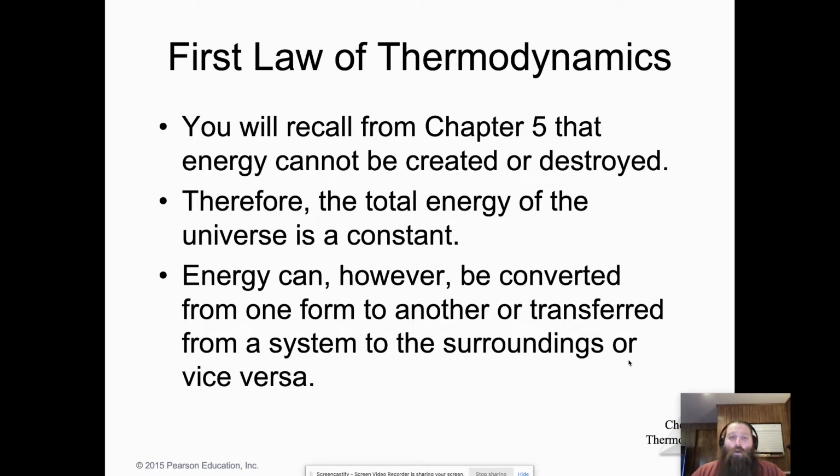Logically speaking, we can conclude that if you can't create or destroy energy, the total energy of the universe is a constant. It is unchanging. However, the energy can be converted from one form to another. You can transfer it from a certain system to the surroundings or from the surroundings into a system. Okay, so we can move energy, but energy is never created or destroyed.